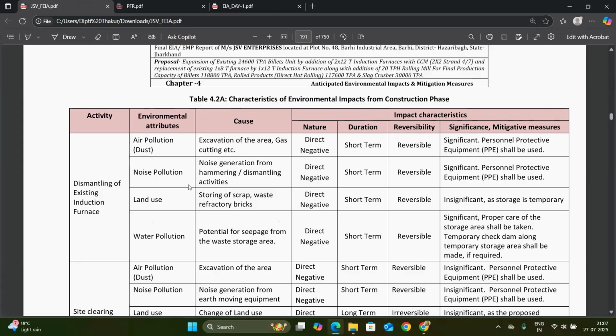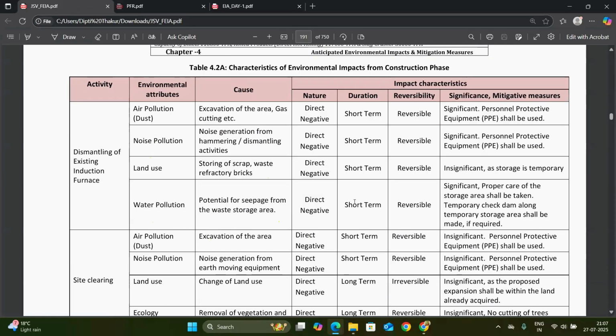And for that, the causes are evacuation of the area, noise generation, and the storing of scrap on land, with potential for seepage to water from the waste storage area. The nature of the attributes is direct, negative, and short term, because after dismantling they again prepare a 1 x 12 ton induction furnace. So it is reversible, and the significant mitigation measure is personal protective equipment. The PPE will be used by everyone.